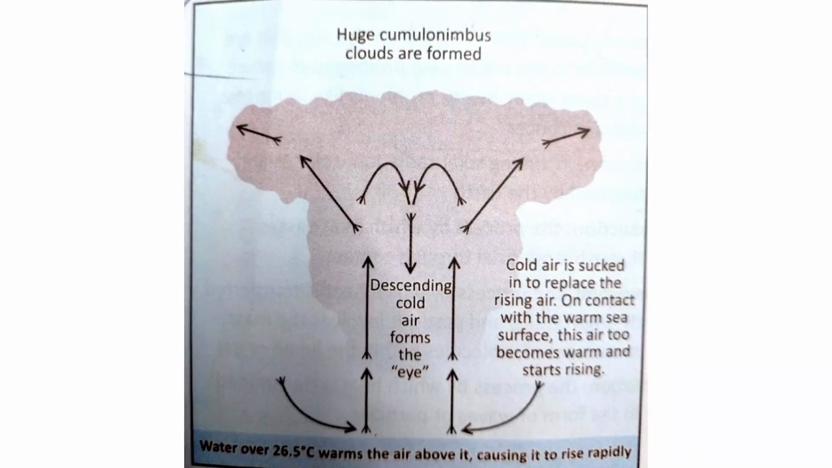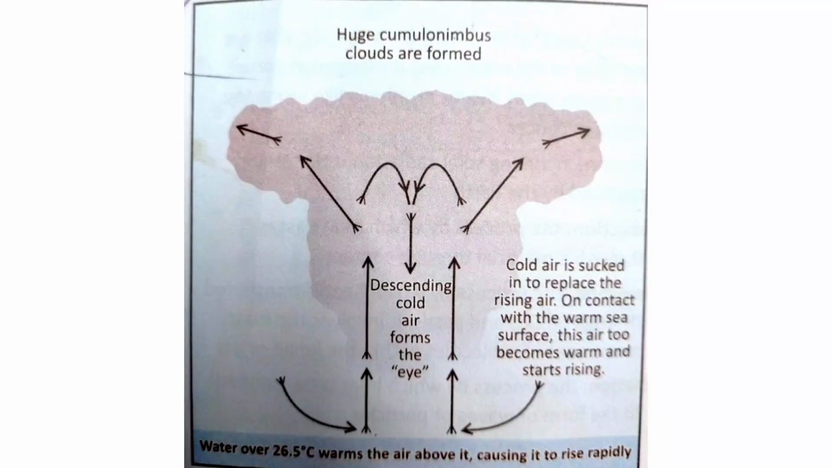Cyclones are characterized by heavy rainfall accompanied by strong and spiraling winds. We all know that when cyclones come, we can see heavy winds and spiraling winds. In temperate regions, cyclonic rainfall occurs when a mass of cold air meets a mass of warm air. This happens in temperate regions.